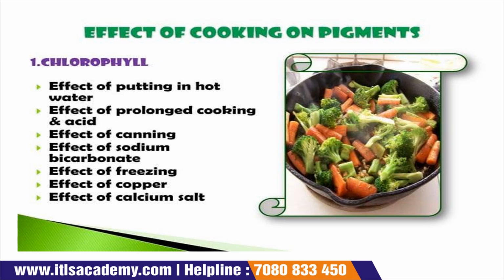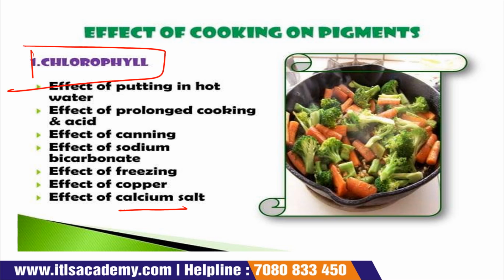When we apply canning to the vegetables, there is an effect on chlorophyll. When we apply sodium bicarbonate to the vegetable, there is an effect on chlorophyll. When we freeze the vegetable, there is an effect on chlorophyll. When the vegetable is mixed with copper, it creates an effect on chlorophyll. And when we apply a calcium salt to a vegetable, there is an effect on chlorophyll.